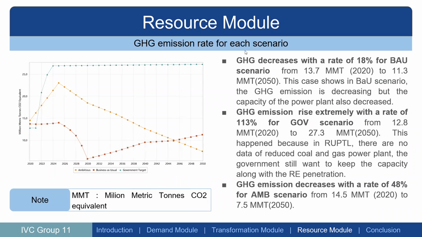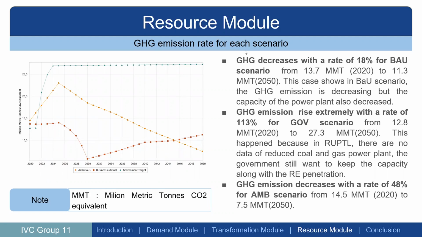From the emission, we can also see from the graph that GHG decreases with a rate of about 18% for BAU, or business as usual, from 13.7 million metric tons to 11.3 million metric tons. This case is shown in the BAU scenario.